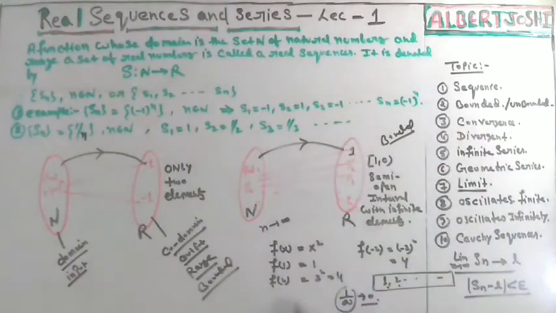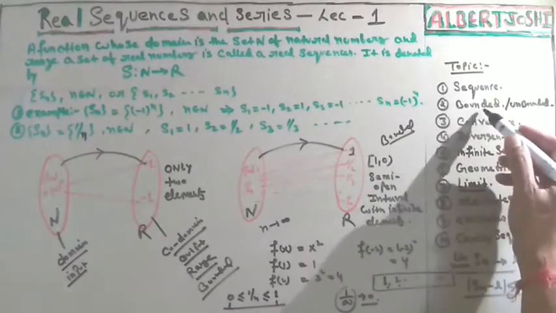Bounded means this function, this 1 upon n, the greatest value is 1. Okay, this is less than or equal to 1, and this is greater than or equal to 0. So that is bounded. This sequence is bounded, and this sequence also is bounded. So bounded means you can find a smallest value and the greatest value in this function. So that is the meaning of bounded.